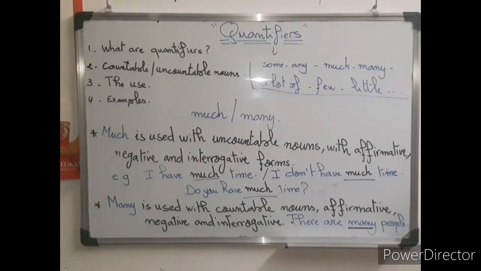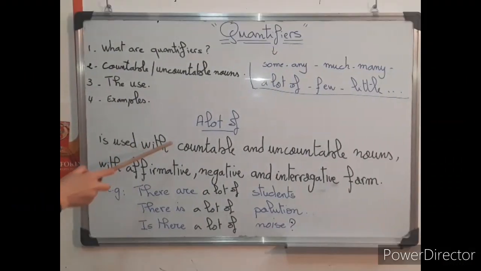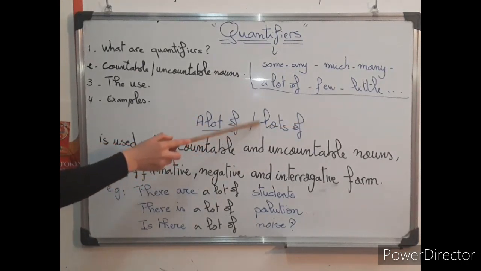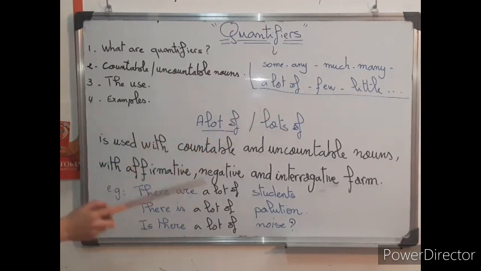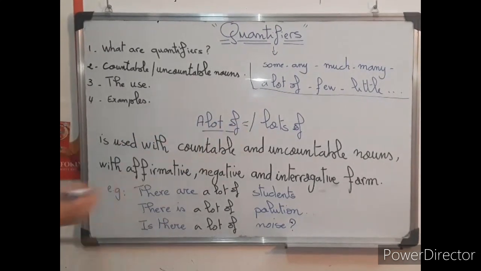Par contre, كيمشيو مع كاع les formes de phrase. Clear? I hope that it's okay. So let's move on please to the following group. Very good. Now let's move on to a lot of. By the way, we can say a lot of or lots of. So you remove s from here, or you remove a, you put s from here. So a lot of, lots of. They are the same. Ce sont les mêmes.